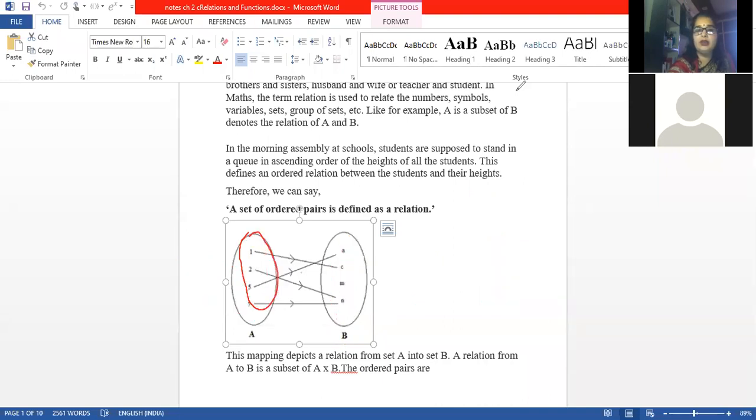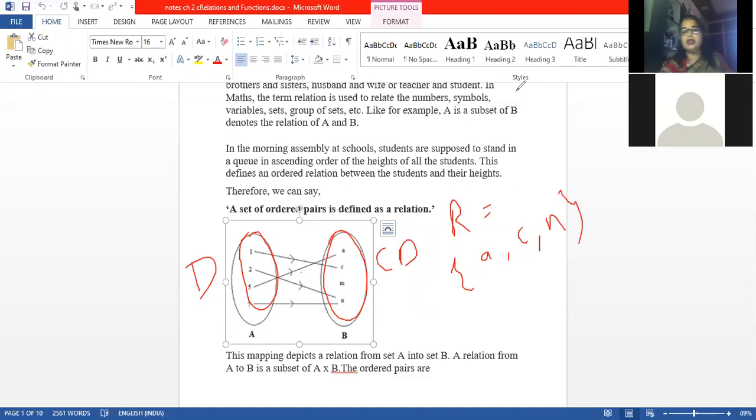This will be your domain, this will be your codomain, and your range. Range will be equal to elements A, C, and N. Now see, what is the difference? One is related to C, 2 is related to N, 5 is related to A, and 7 is related again to M. This M element is not related to any element of set A.